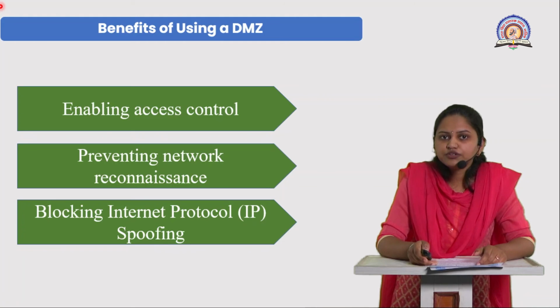By blocking IP spoofing, the DMZ provides security to your particular data.